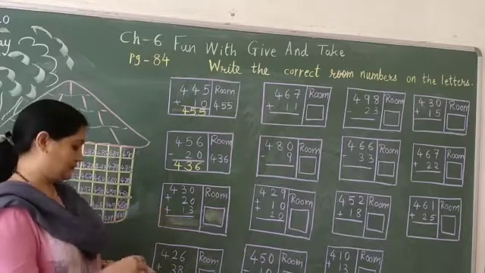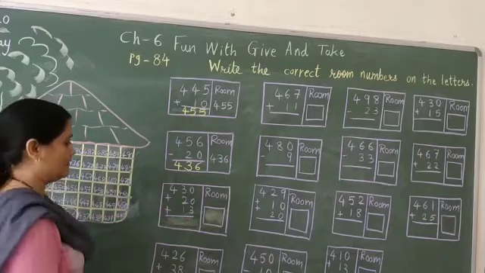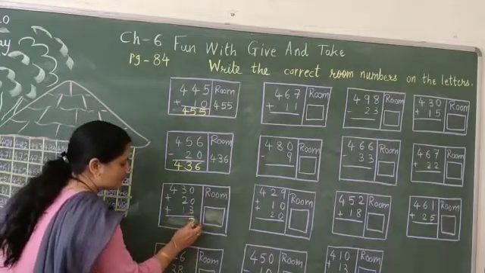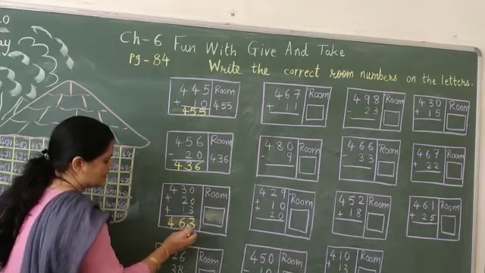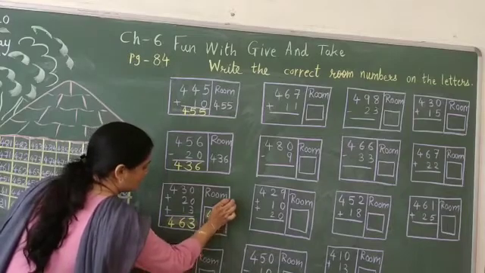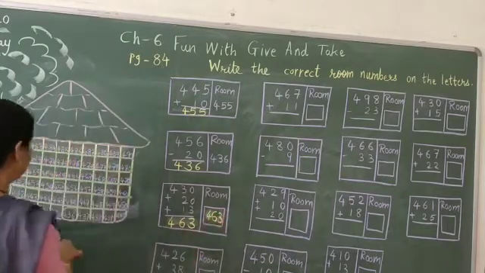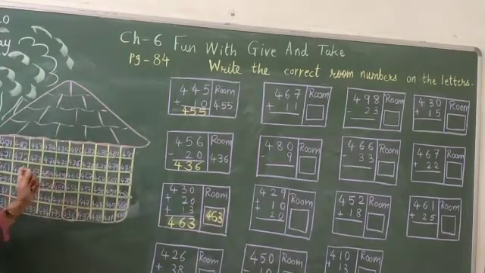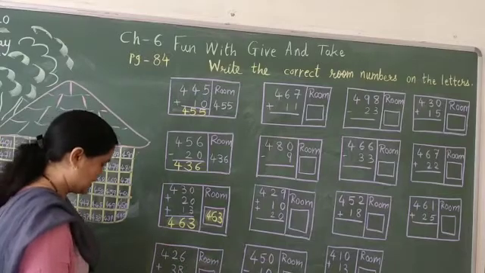Now, check here. 430 plus 20 plus 30. 3 plus 0 is 3. 3 plus 3 is 6. This is 4. So, 463. Now, let us find out where is 463. It is just here. So, circle it.